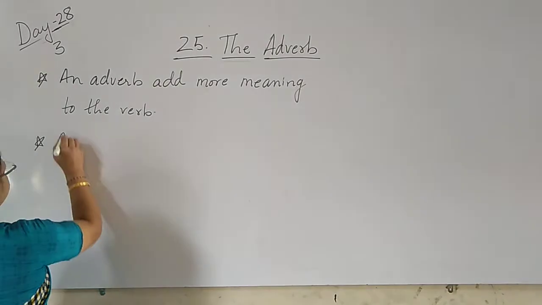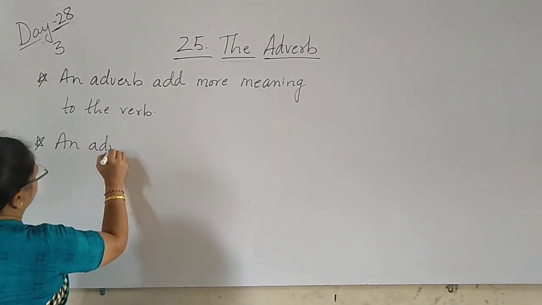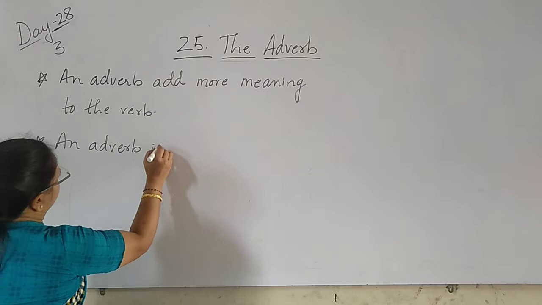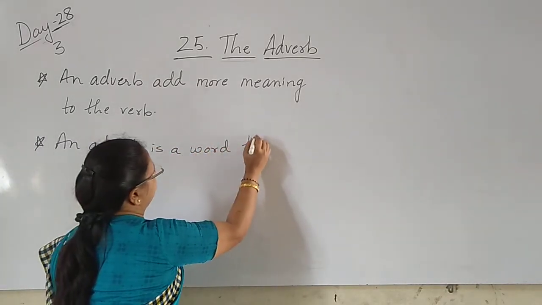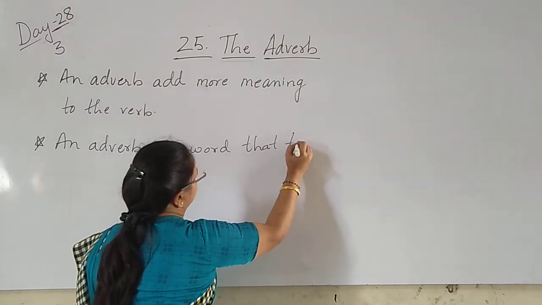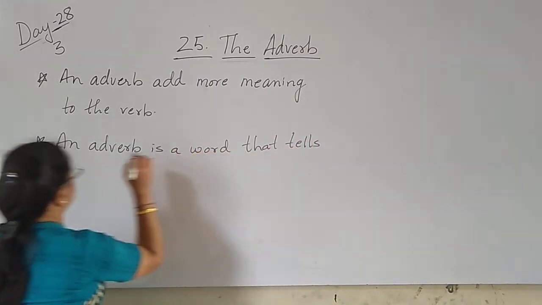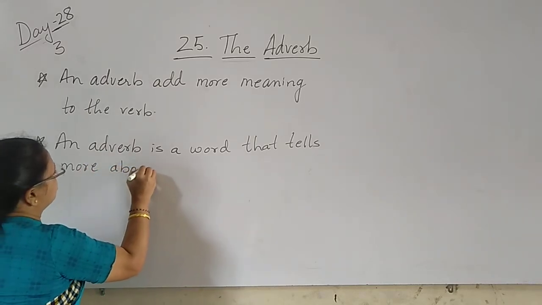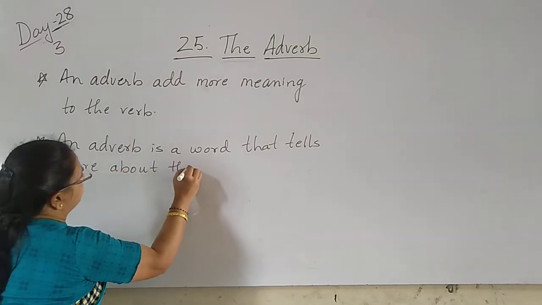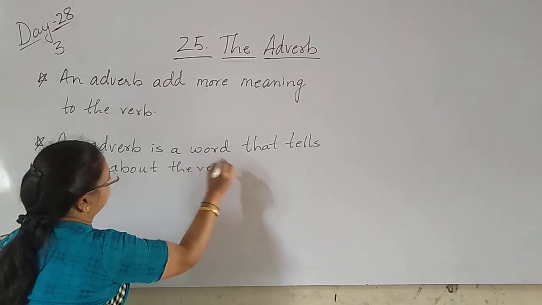An adverb is a word that tells more about the verb.